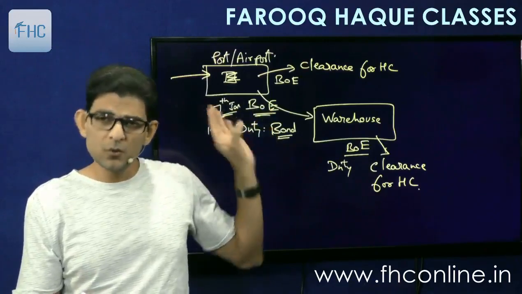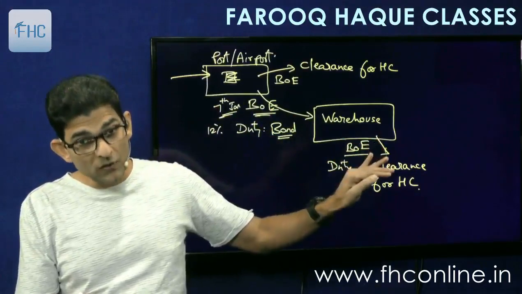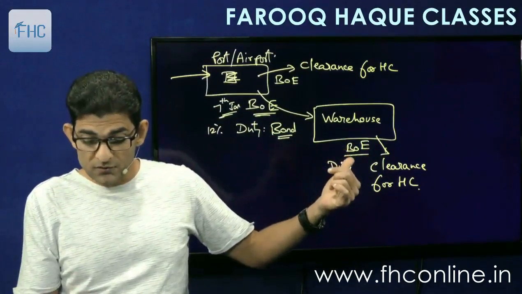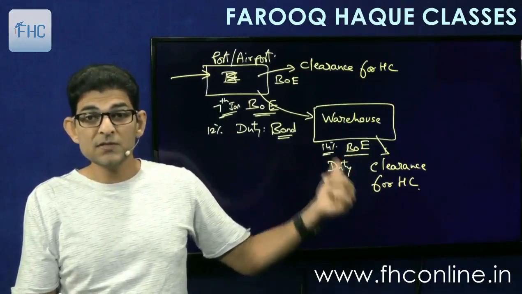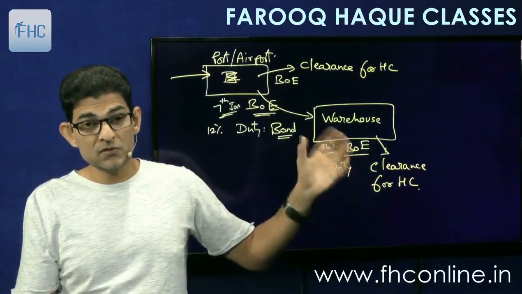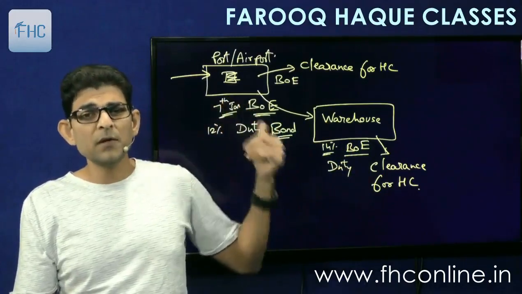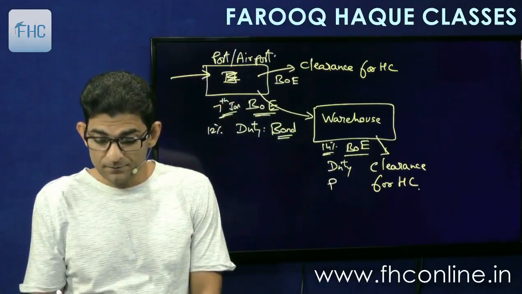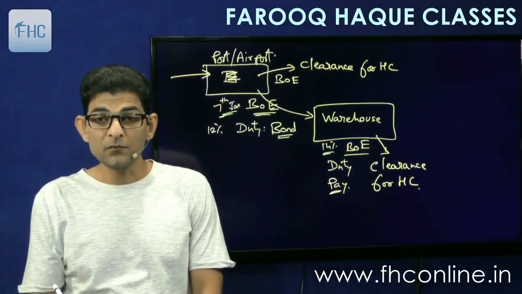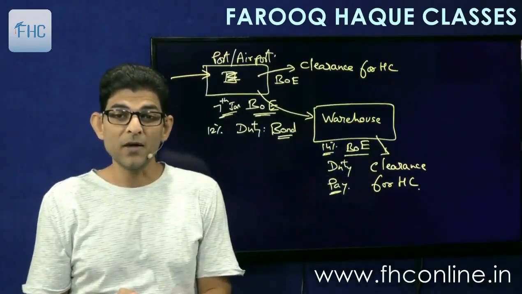Then you file a bond, goods are stored in warehouse. Then when you file this bill of entry for removal, suppose on this day the rate is 14%, this duty is assessed at 14%. This is the final duty. This is, you can say, for the time being, just to determine the bond, but this is the actual duty. Now you have to pay it, and after payment the goods will be allowed to be cleared from the warehouse.